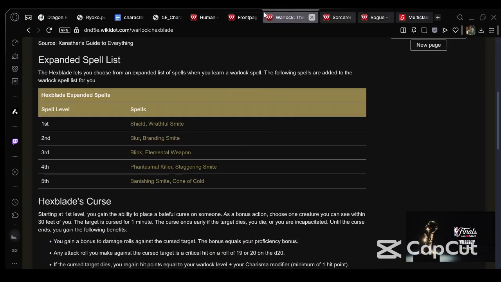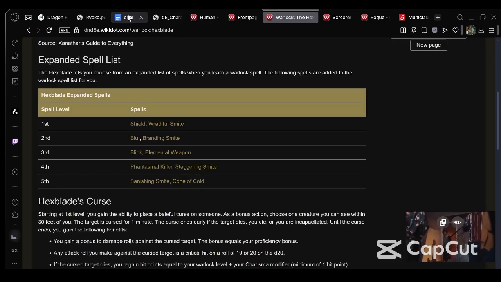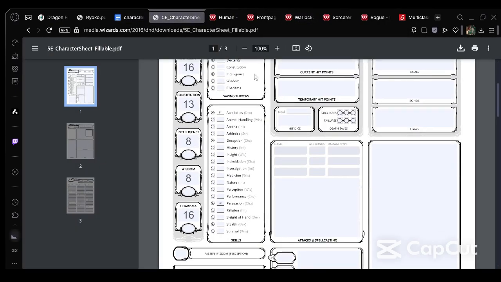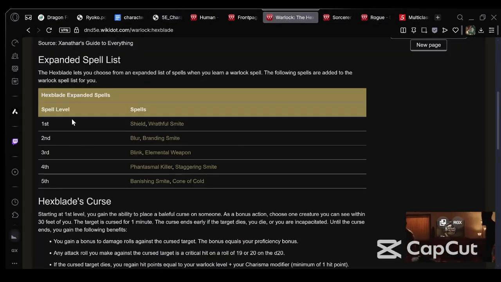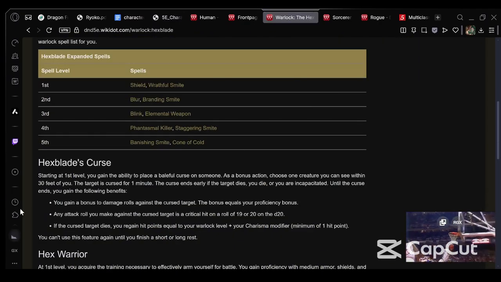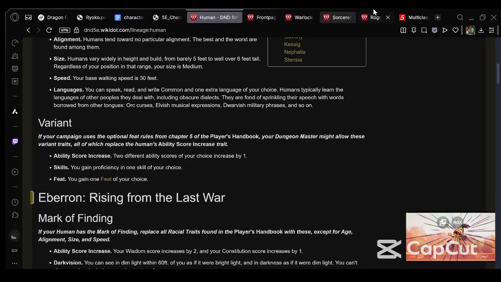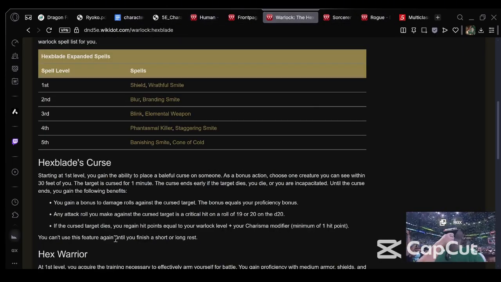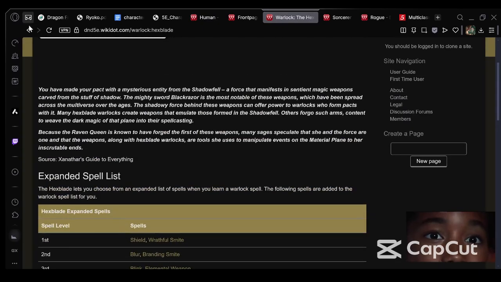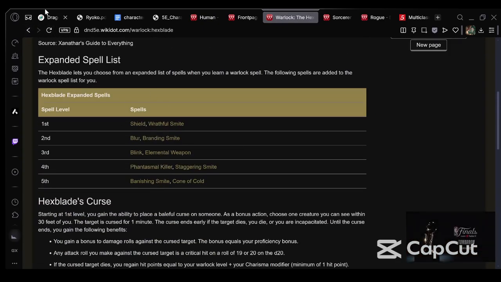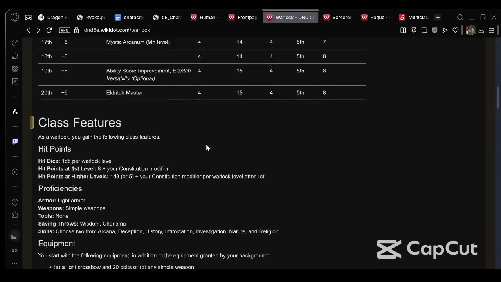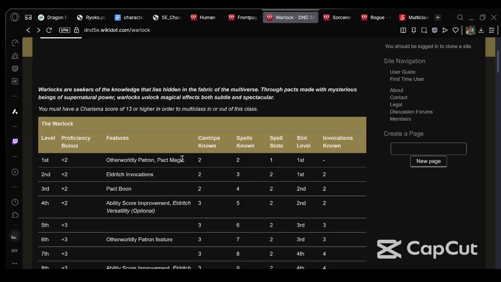So, let's go to, where is it? There it is. So, level 2. So, Warlock. So he does have Hexblade's curse. So we're gonna make sure we put that on here. Actually, I should probably do this Hexblade. And then, okay, let's do the spells for them more than likely. The spells. Okay, if we look at the spells, we get, let's first do